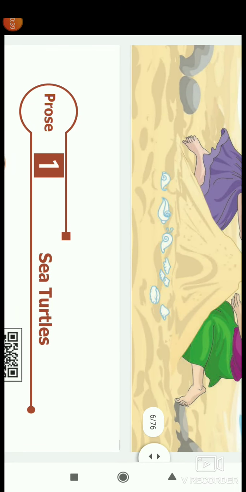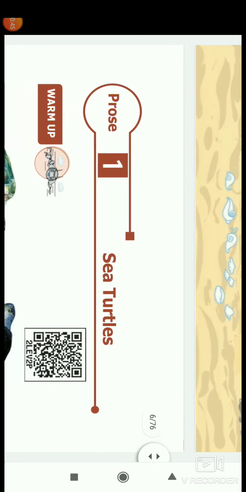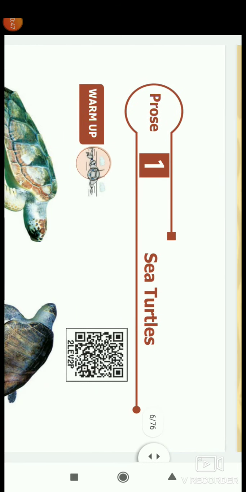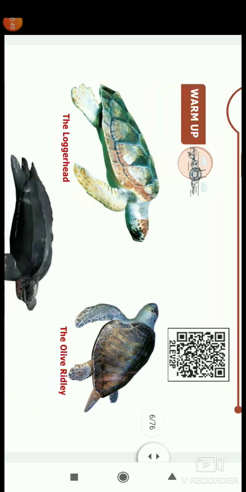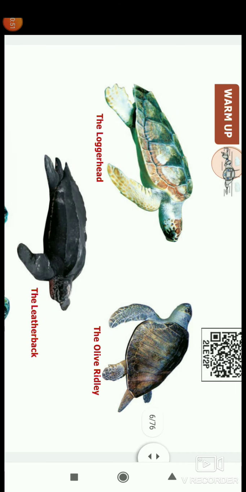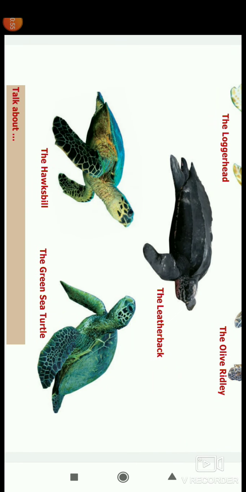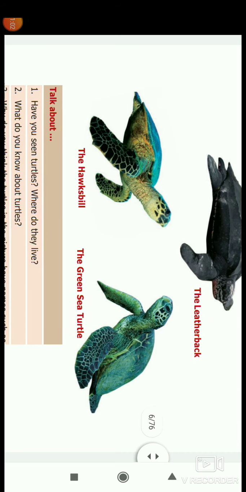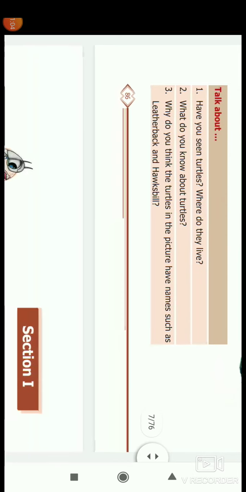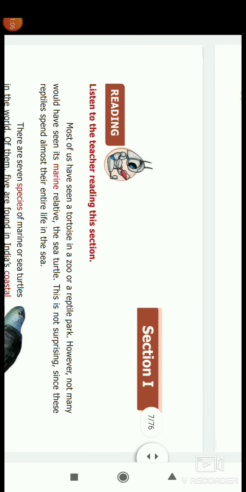Now we see the sea turtles prose 1. Sea turtles have 7 species. In the Indian coastal region, they are seen in only 5 species: loggerhead, olive ridley, leatherback, hawksbill, and the green sea turtle. These 5 sea turtles are found only in the Indian coastal place.